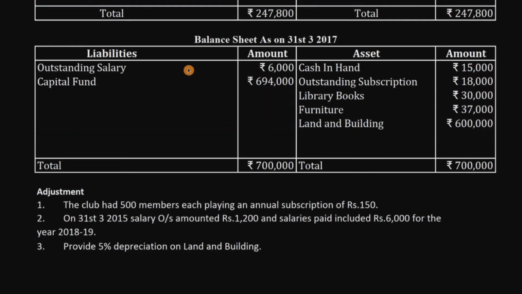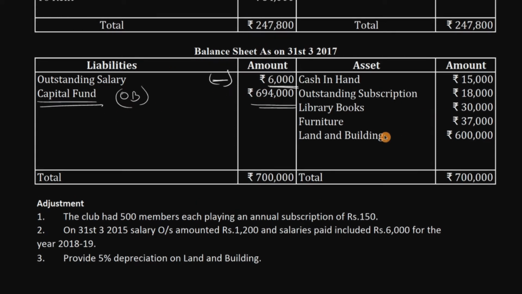Next, if we move on to the balance sheet, usually we would have gone through the balance sheet earlier, but here in this problem they're given in a different manner, so it's okay. Balance sheet, starting with the liabilities side, outstanding salary is there. Outstanding salary should be subtracted from the current year salary, so we already went through these entries. Next, we have capital fund. Capital fund is an opening balance. We know what to do with this capital fund, so it's a common thing. Again, we should not discuss that right now because we already discussed it so many times.